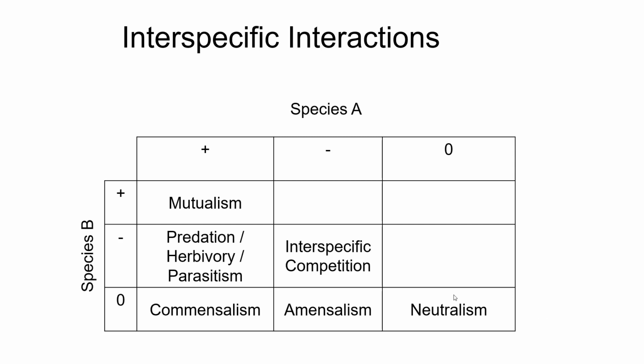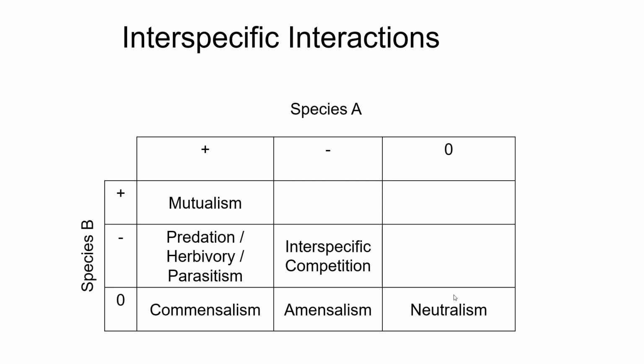We can lump these together in this lovely grid. You see the plus-plus is mutualism if it's a beneficial interaction between both organisms. A minus-plus is your predation, also herbivory because more rabbits means fewer dandelions, and parasitism is also a minus-plus. That minus-minus is interspecific competition, which we define as different than intraspecific competition. A 0-plus is commensalism.